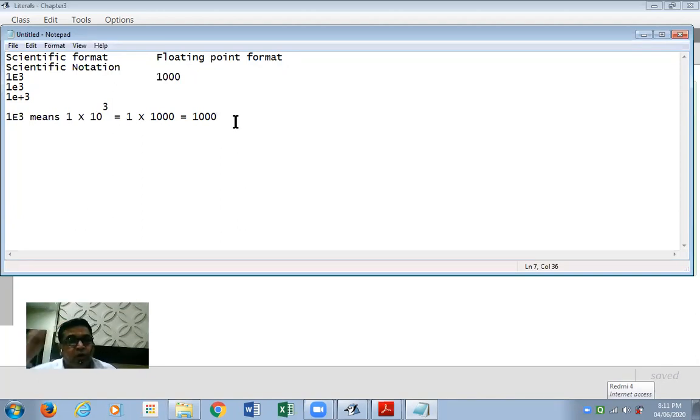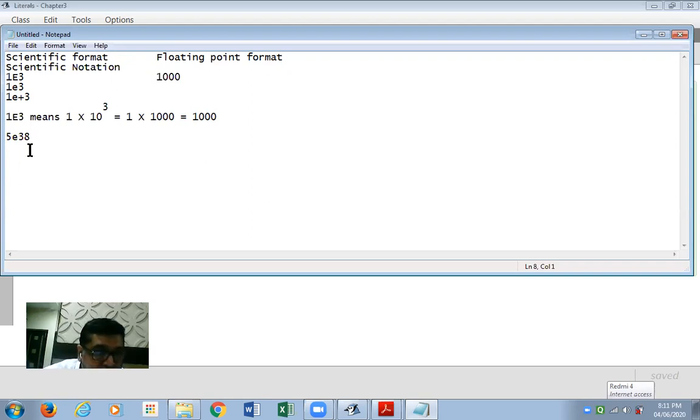Now, why should we write values in this manner? In engineering applications, or mathematical tasks where you want to write very huge numbers, this method is the preferred method. It is scientific format. I'm writing an example for you: 5E38.